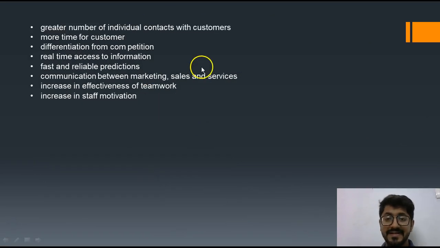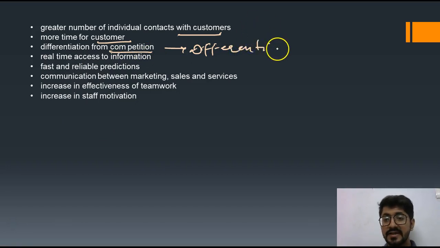Come to the next point, that is greater number of individual contacts. Greater number of individual contacts with the customers. More time for customers. Differentiation from competition. You are different from your competitors. You are serving your customers more beneficially. Different from competitors.